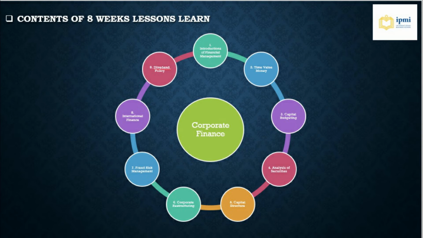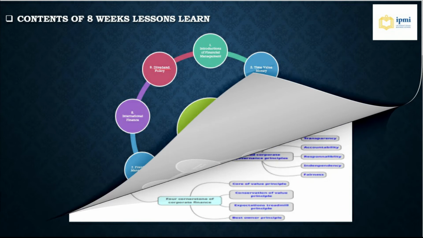The 9 sections are the content: 1. Introduction of financial management, 2. Time value of money, 3. Capital budgeting, 4. Analysis of securities, 5. Capital structure, 6. Corporate restructuring, 7. Fraud risk management, 8. International finance, and 9. Dividend policy.